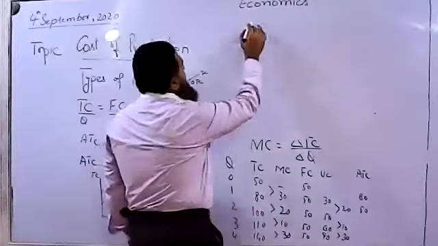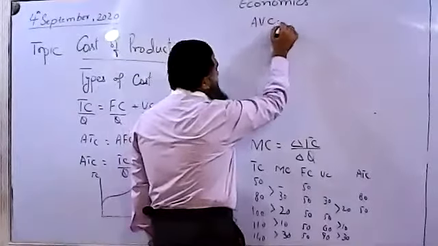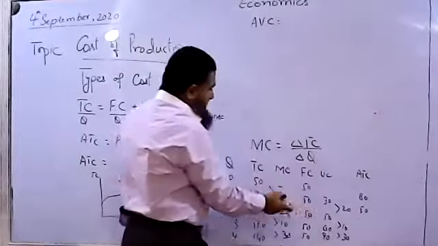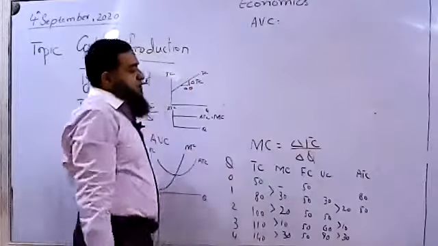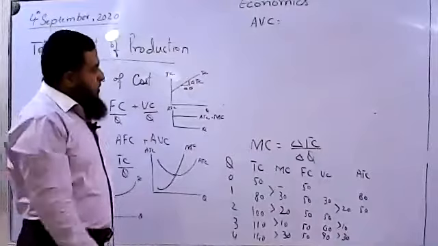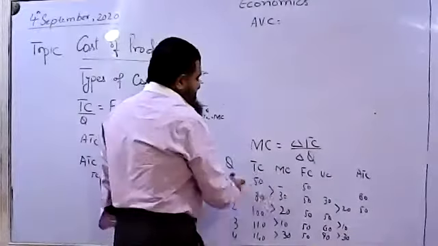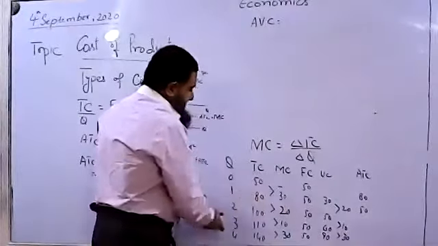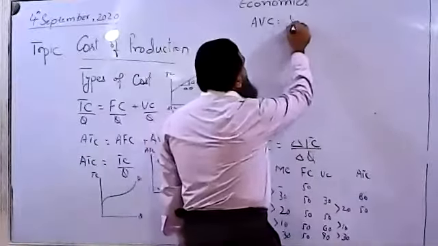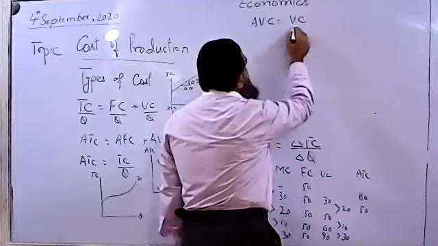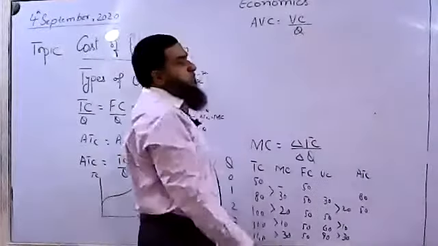So what do we mean by average variable cost? You can make one column over here. Fixed cost divided by output is average fixed cost. You can get 50 by 1, 50 by 2, 50 by 3, 50 by 4, 50 by 5, and so on. Average variable cost is variable cost over quantity produced.